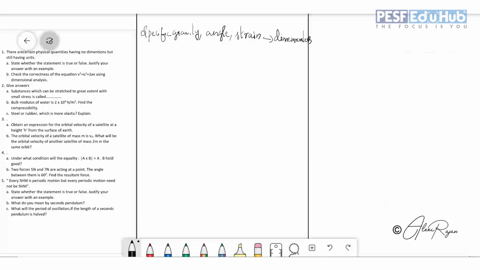But just read the above statement: certain physical quantities having no dimension but still having units. So the question is not about dimensionless quantities. The physical quantity should have no dimension, but it should have